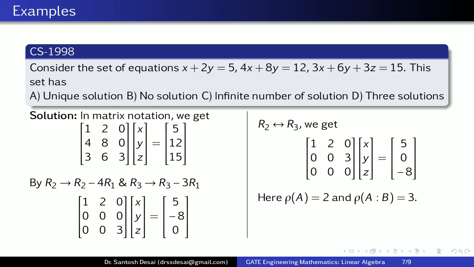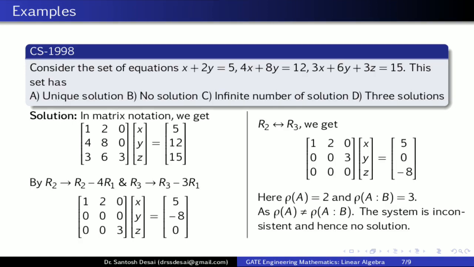The augmented matrix is obtained by writing the elements of A and B side by side. So if we join the column B after the elements of A, then we get 3 non-zero rows. So therefore rank of AB is equal to 3. So here rank of A is not equal to rank of AB. So our conclusion is that the system is inconsistent and hence has no solution. Therefore option B is the answer for this question.